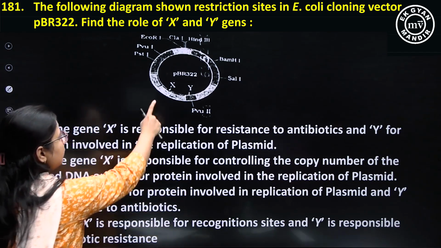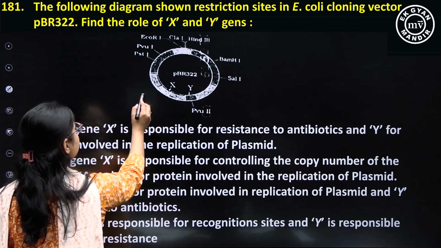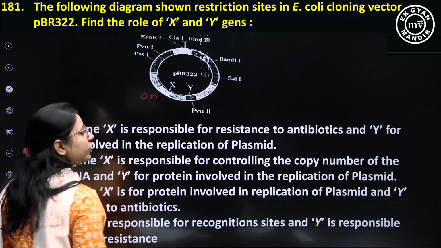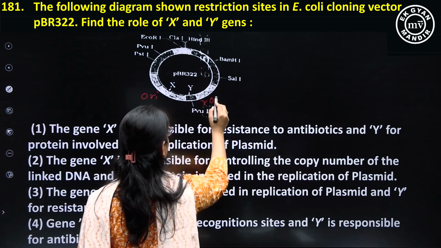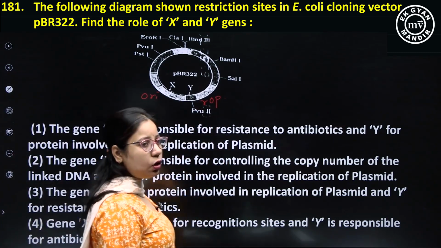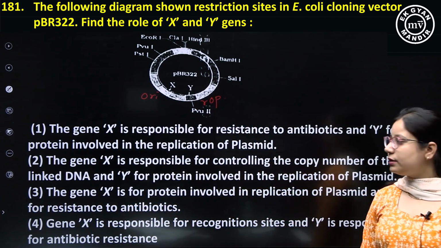But here X and Y are given blank. So X is basically ori, that is origin of replication, and Y is ROP, okay? So here X is ori and Y is ROP.